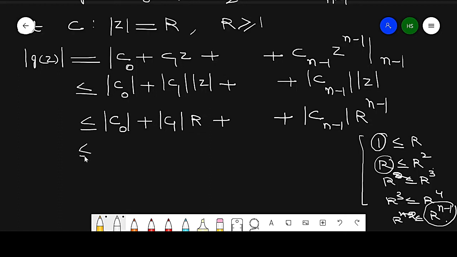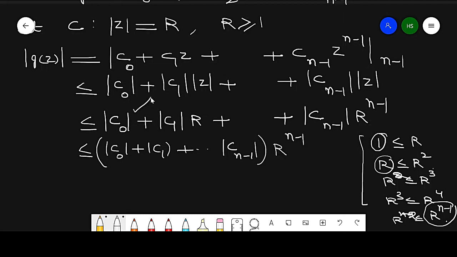So in totality, we can write it as modulus of C0 plus modulus of C1 plus so on, modulus of Cn minus 1, and this is R raised to power n minus 1. Because 1 is less than this value, R is less than this value, and R raised to power n minus 1 is less than or equal to this value. So here I get the value of Gz.